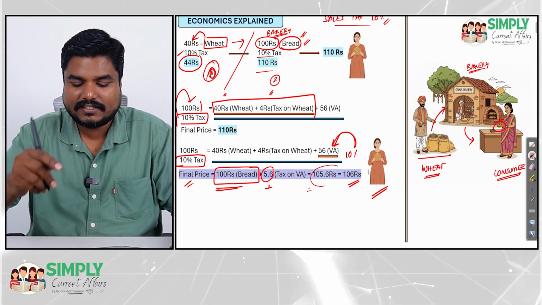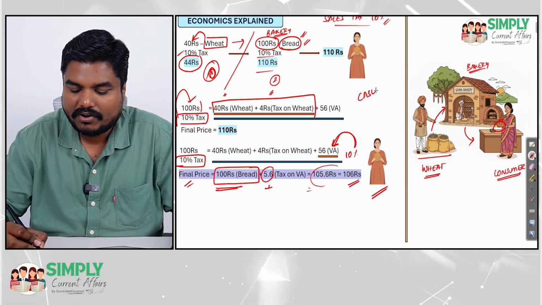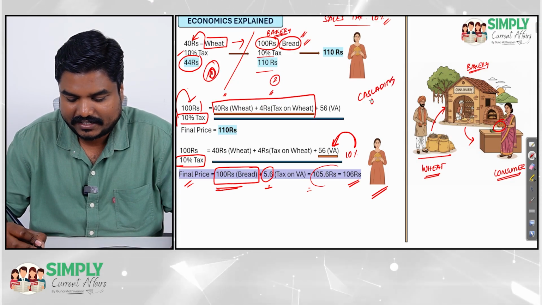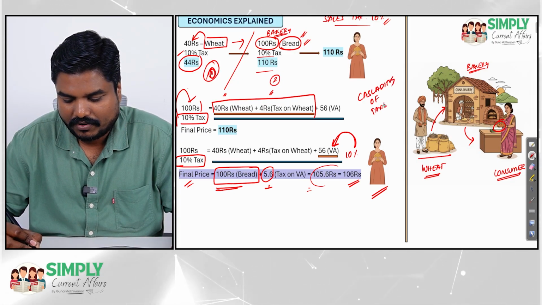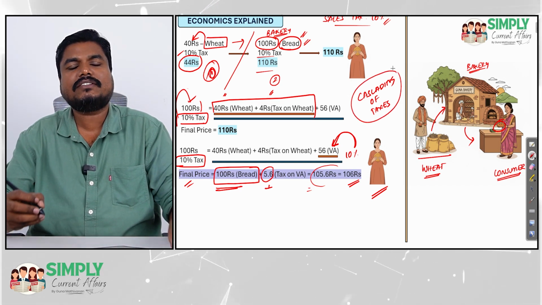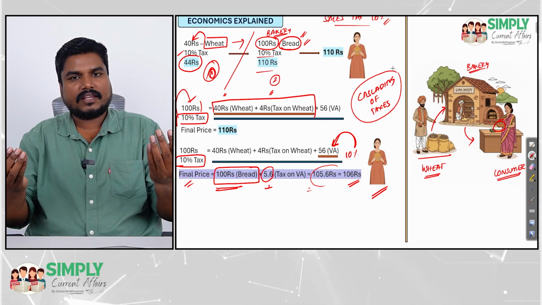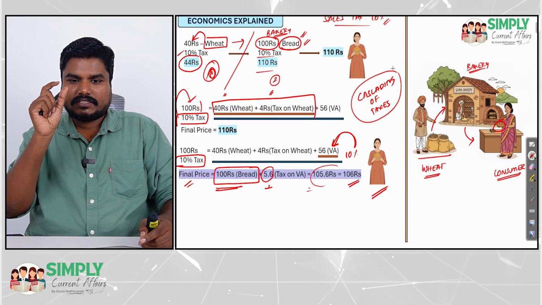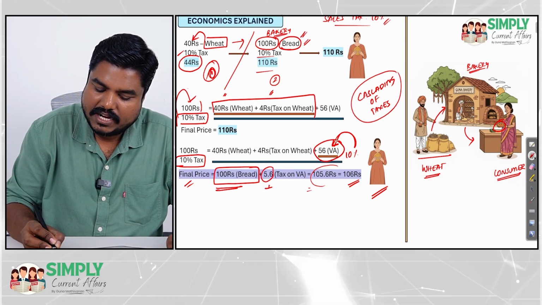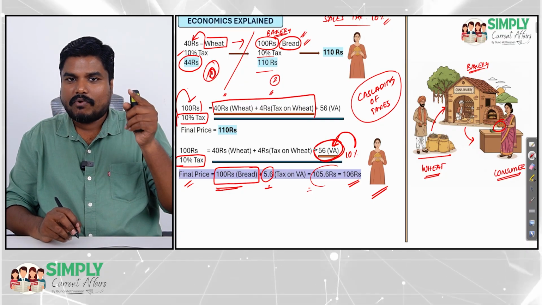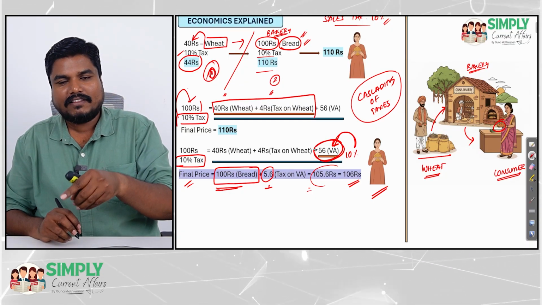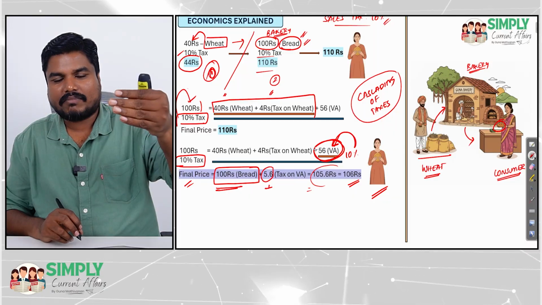In the sales tax regime, we were facing the problem of cascading of taxes, because in sales tax, the 10% tax was imposed on the entire product. Now, when we impose tax only on the value addition part, the tax will come down and the product price will come down.